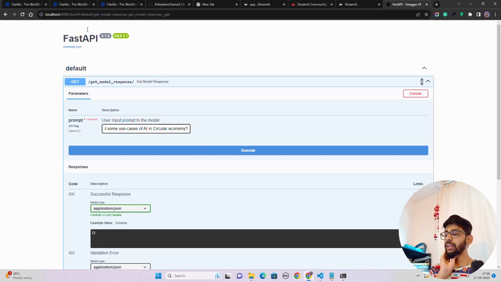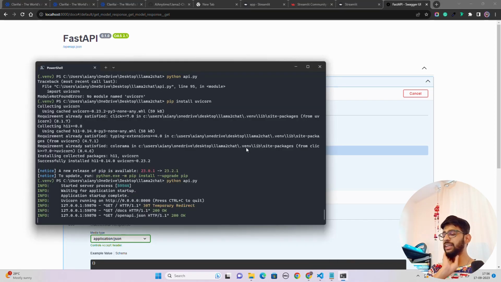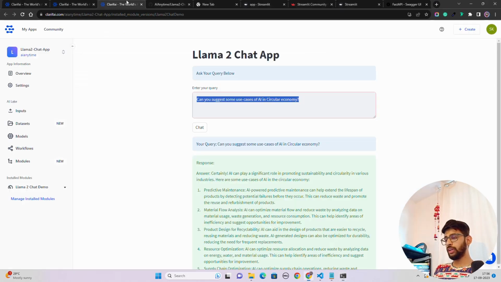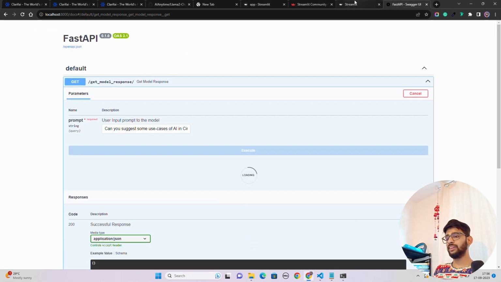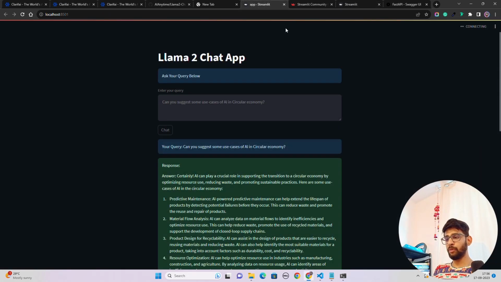Now you can use this endpoint and you can still try it out in Postman or Insomnia locally. You can also deploy this somewhere, on Render or Vercel, wherever you want, and you can use that as well. This is just showing how you can use this. I don't know if this is going to work, but if it does not work, it's fine. I've shown you how you can use it on Clarifai and on Streamlit locally also.